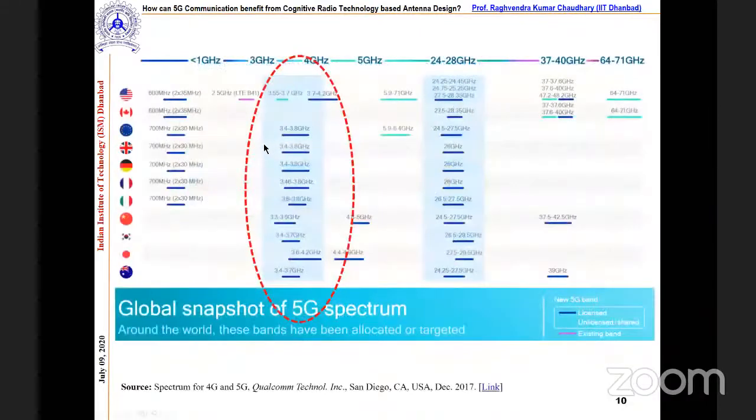So let me say what frequencies we are going to use. 5G is coming in two windows: one is sub 6 gigahertz, another is millimeter wave. Our research group mainly focuses on sub 6 gigahertz, and we have also tried millimeter waves. Here you can see different countries using different bands, and particularly this band, 3.4 to 3.8 gigahertz, and in between are the applications we are expecting of 5G, in India also.